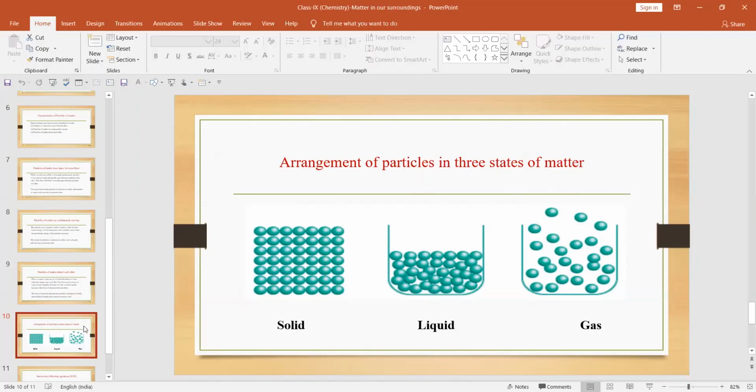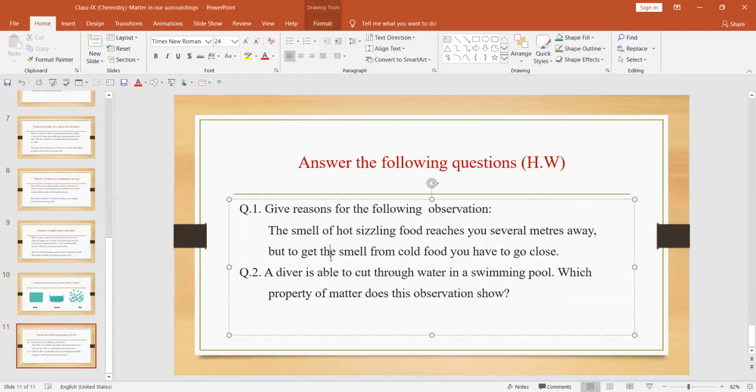Okay. Now, here are some questions related to the topics that we discussed. Give the reason for the following observations. First, the smell of hot sizzling food reaches you several meters away, but to get the smell from cold food, you have to go close. Second, a diver is able to cut through water in a swimming pool. Which property of matter does this observation show? Now, the class